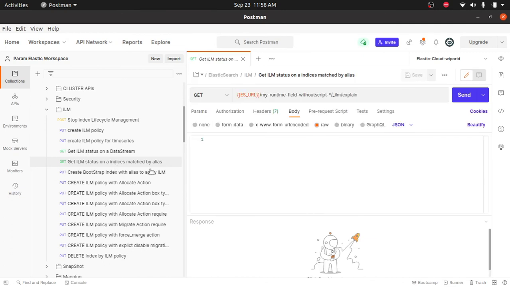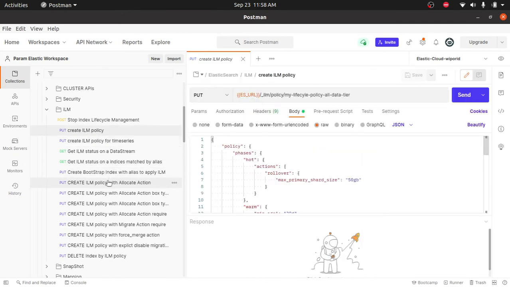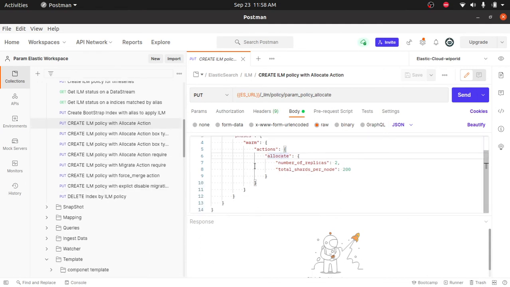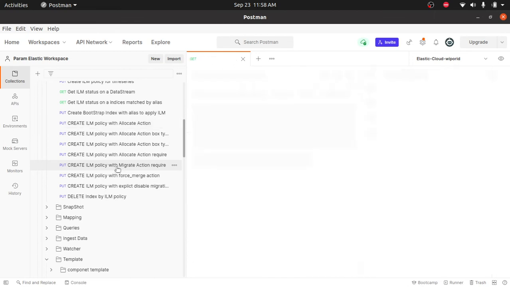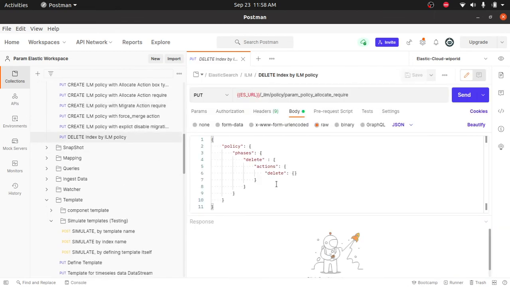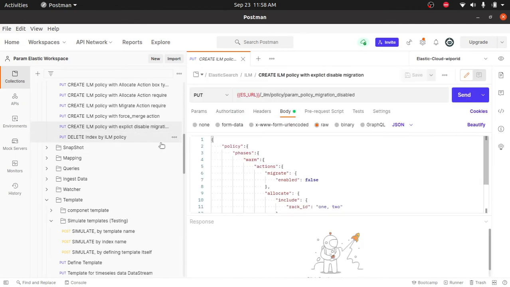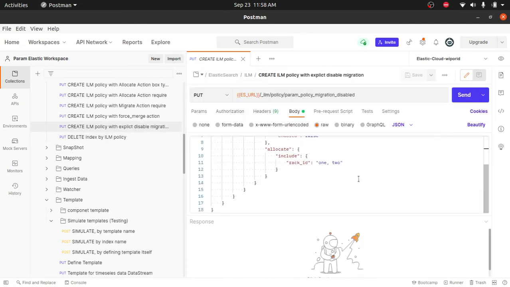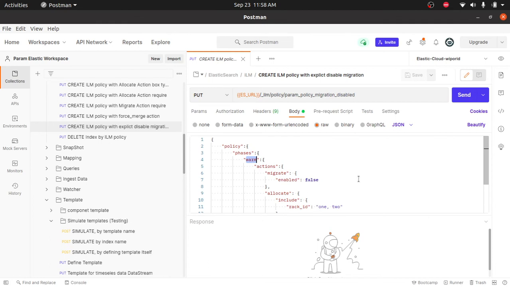Let me check, is there anything. Again, this is allocation. This is warm phase. This is also warm phase. This is also warm phase. Okay, that's fine. I think I have defined only warm phase here.